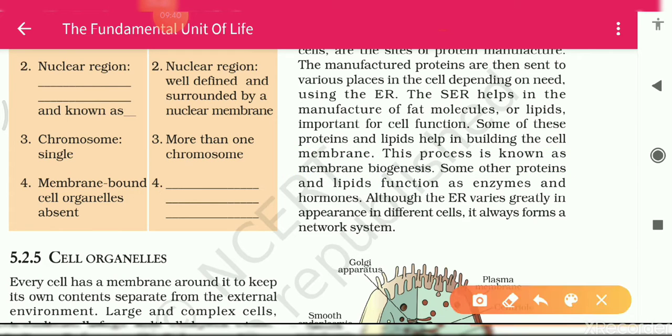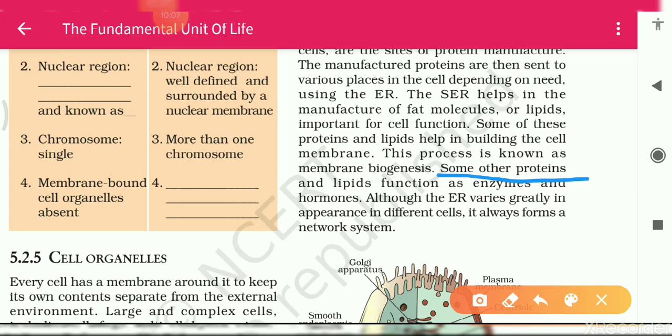Very important definition here. Some other proteins and lipids function as enzymes and hormones. The cells also help in removing the enzymes and hormones, or we consider them as products, enzymes and hormones.